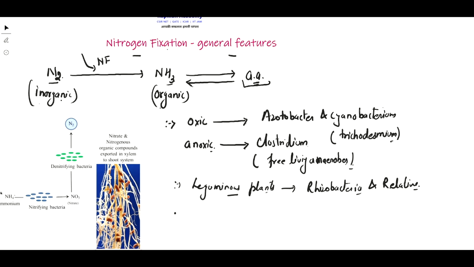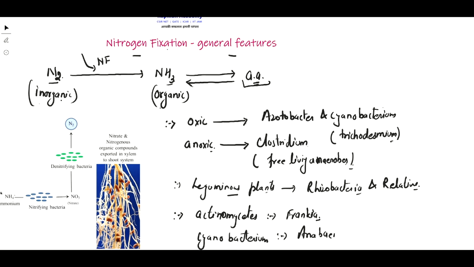Other examples of nitrogen fixing microbes are actinomycetes, such as Frankia. Another example is the cyanobacterium Anabaena, which fixes nitrogen in association with the water fern Azolla. So these are some examples of nitrogen fixing microbes.